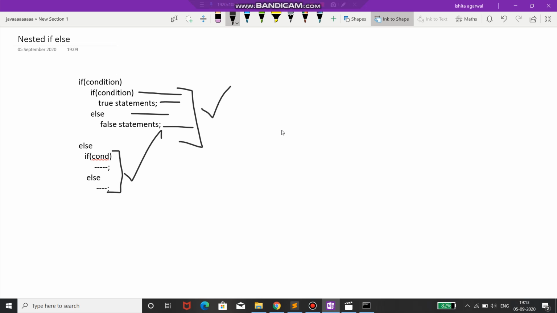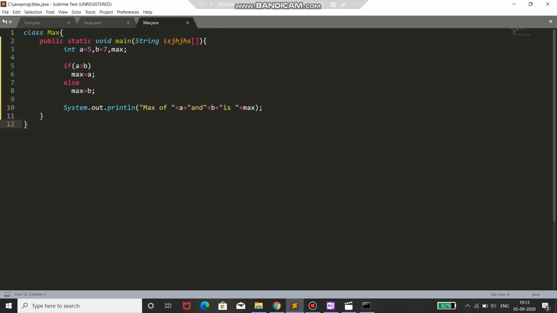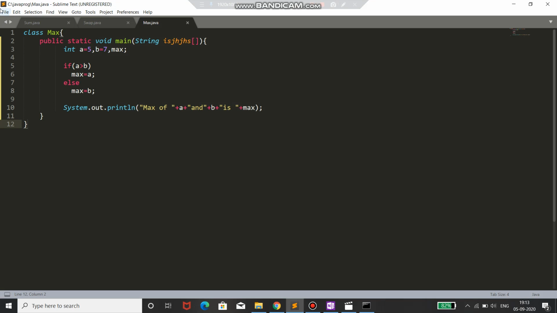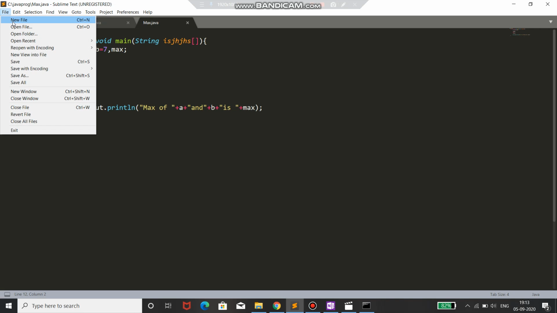Now we will take a quick example of nested if else. I'll be opening the editor. Now I'll make a new program that is max of 3 numbers. We have made the max of 2 numbers, now making max of 3.